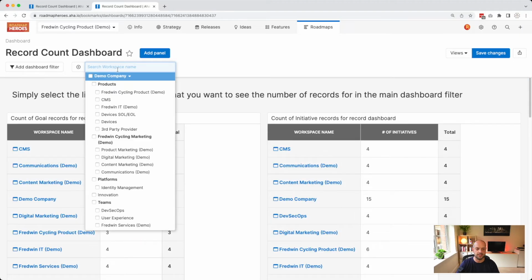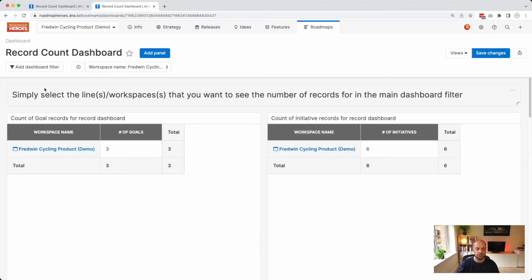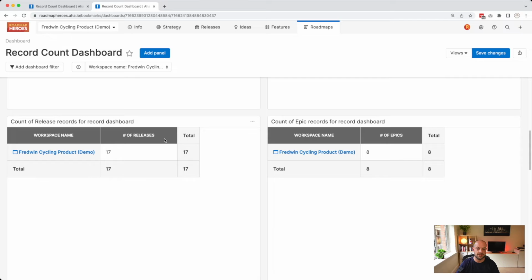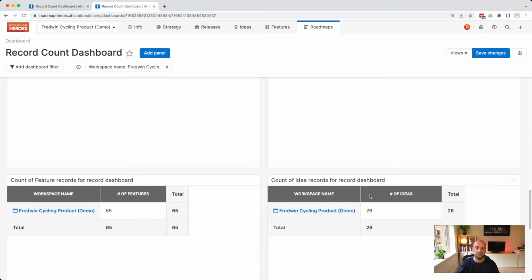And then if I was to select just a specific workspace in here, let's say Fredwin Cycling Product Demo, and then update my dashboard, all of these reports now have had their individual workspace filters overridden by the dashboard filter, and now I can see that the Fredwin Cycling product has now got 3 goals in it, 6 initiatives, 17 releases, 8 epics, 65 features, and 26 ideas.